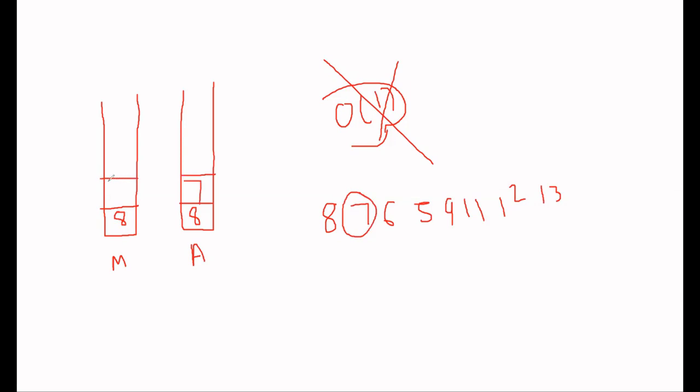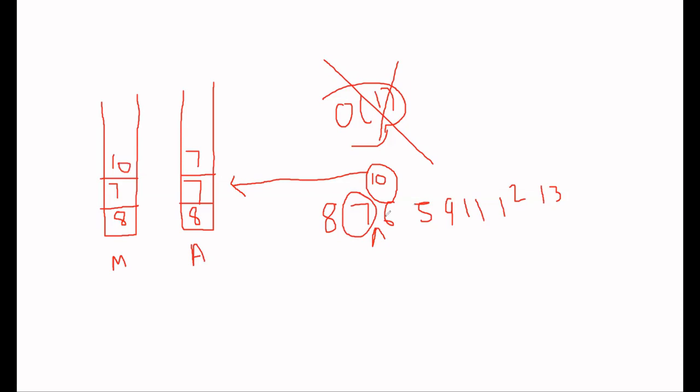Now let's say he asks us to add 10. Again, I'll check the top of our auxiliary stack: 7 is smaller than 10. So it will be 7 here, and 10 here.